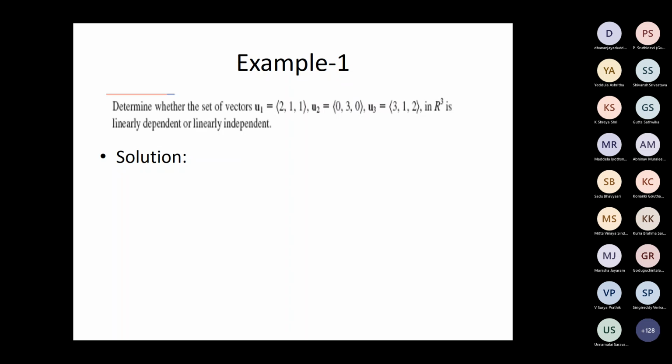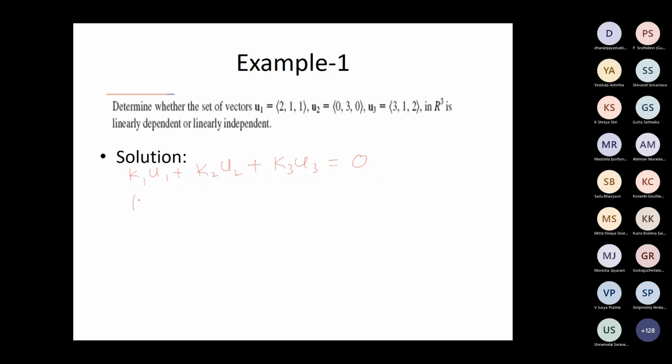Now you see, determine whether the set of vectors (2, 1, 1), (0, 3, 0), (3, 1, 2) in R3 is linearly dependent or independent. How do you solve this? Write down K1 U1 plus K2 U2 plus K3 U3 equal to 0. How do you simplify this now? Substitute that. Linearly independent, definitely. Let us solve anyway.